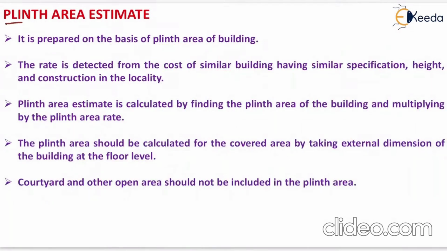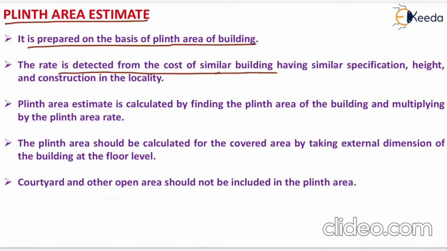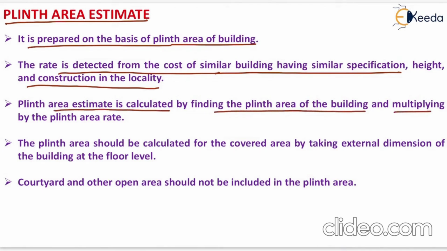Now the next is the plinth area estimate. It is prepared on the basis of plinth area of the building. The rate is deduced from the cost of similar building having similar specification, height and construction in the locality. It means that you have to deduce the plinth area rate from the cost of similar building in the same locality. Plinth area estimate is calculated by finding the plinth area of the building and multiplying by the plinth area rate.